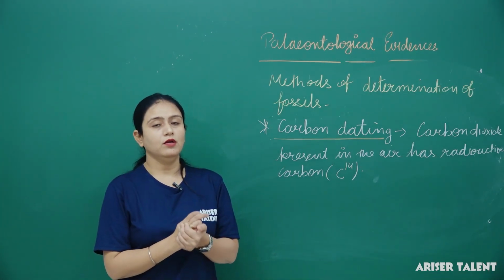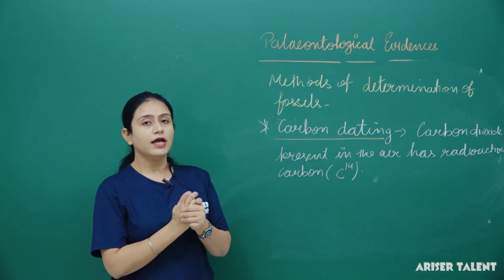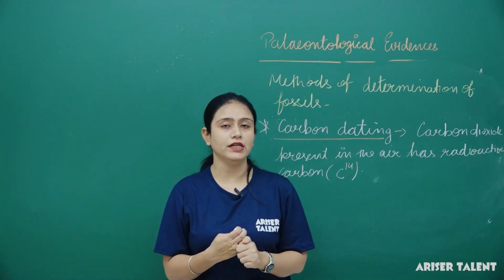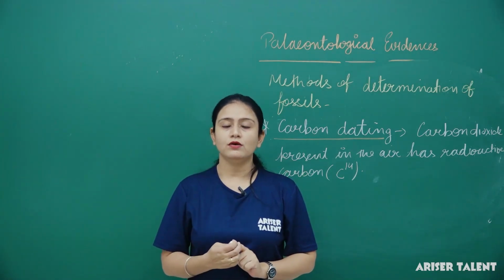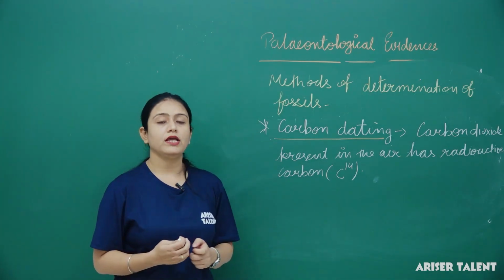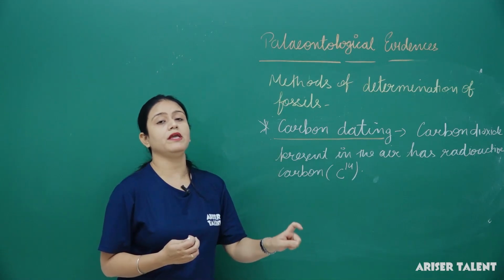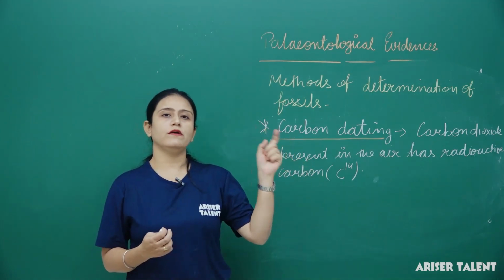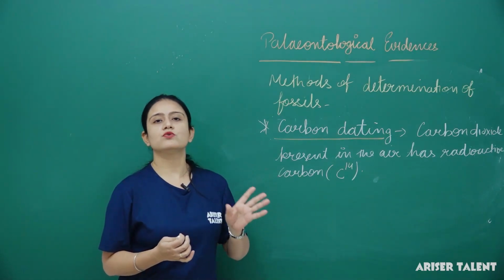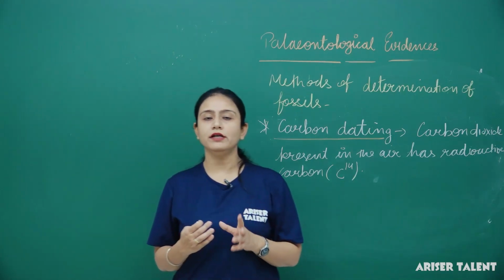But when we find a fossil in the sedimentary rock and the amount of C14 is just 1/4 of the actual amount, we determine that the fossil is 11,200 years old. Okay, so this is all about carbon dating.